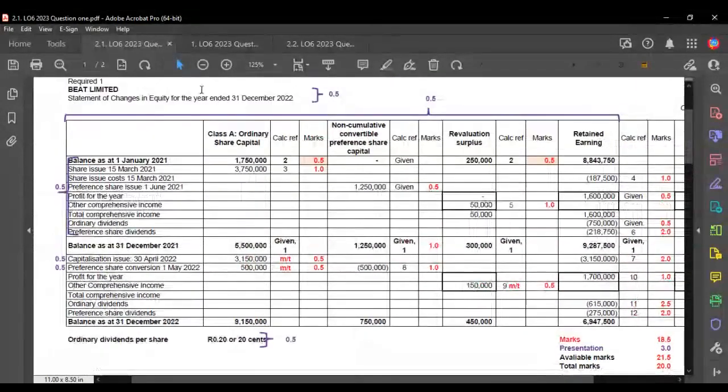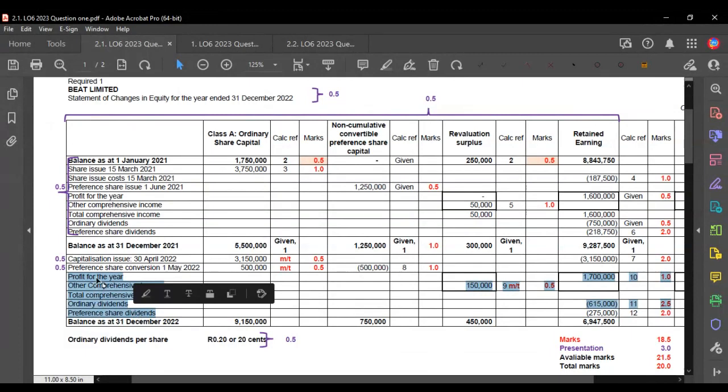Okay, then there were also 3 marks available for your formatting. So there was basically a mark for you to write down the name and the correct statement, and to get all the columns that we required. And then in 2021, we gave you half a mark for writing all of this stuff down. But in 2022, we were only interested in the capitalization issue and the preference shares, which means none of the other labels attracted any marks.